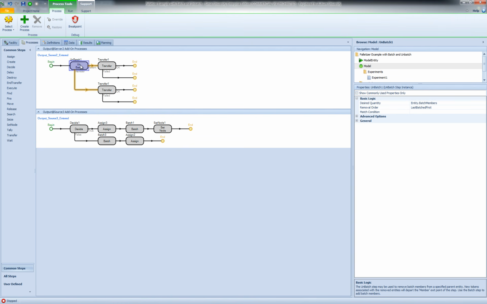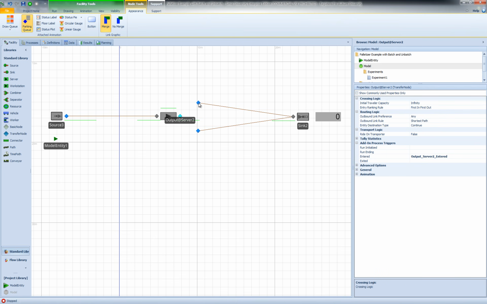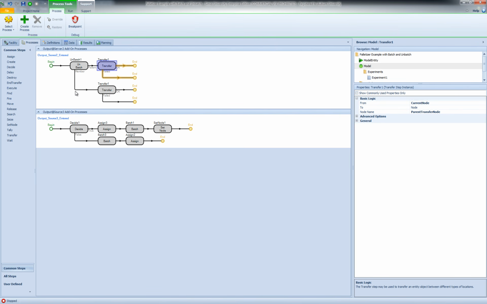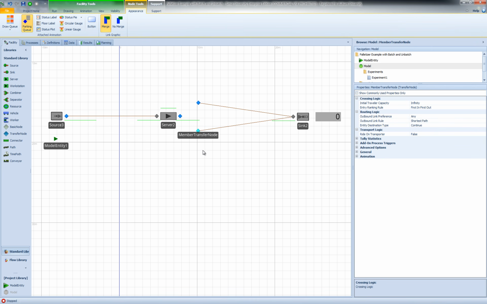So I'm going to separate the parent from the members. The parent entity is transferred to this node right here, the parent transfer node, and the members are transferred to the member transfer node that I have right here.